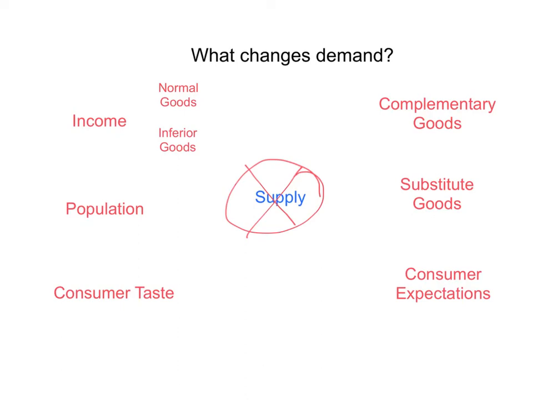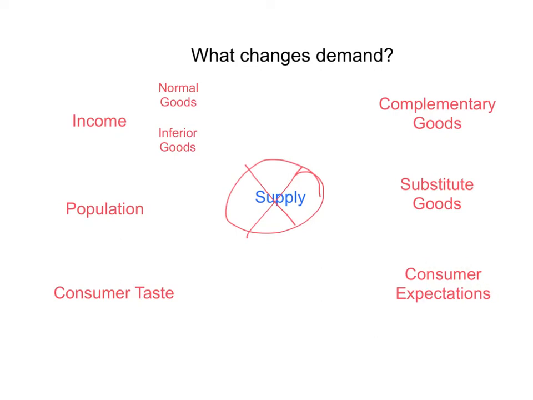So obviously, if the price of a substitute good goes down, then the demand for that original good will go down. So if the price of a public transportation pass goes down, then the demand for rental cars will go down. Finally, demand can be swayed by differing consumer expectations.